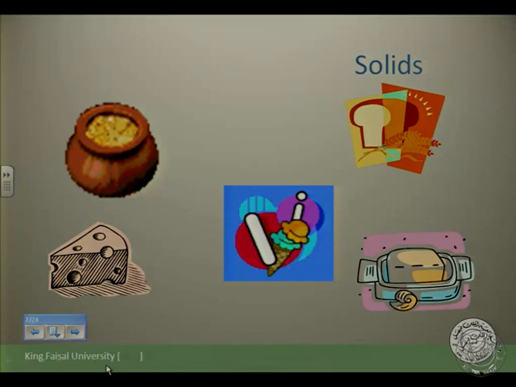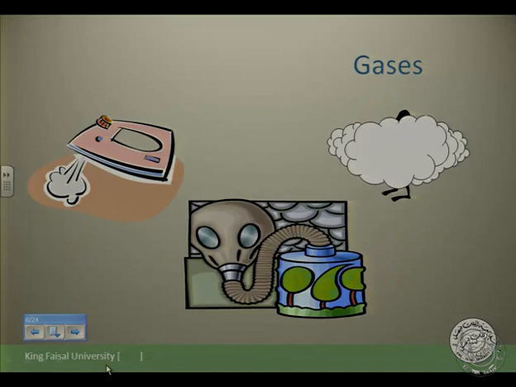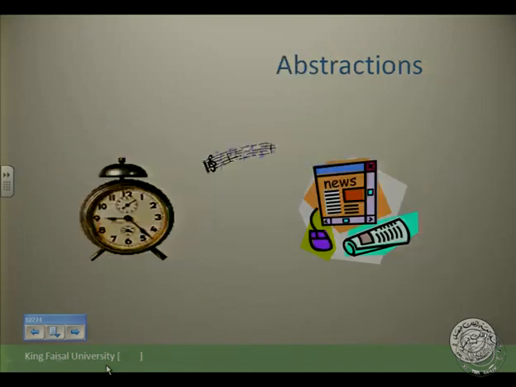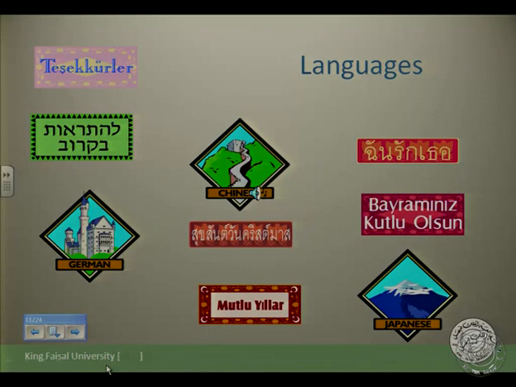All of these things cannot be counted, but we can use the same, a piece of, a kind of, a type of cheese, to make them countable. Gases, we have particles, we have abstractions like time, music, news, love, hate.